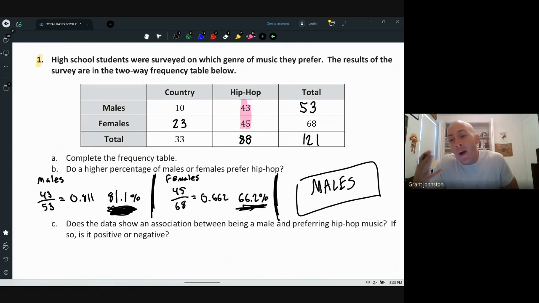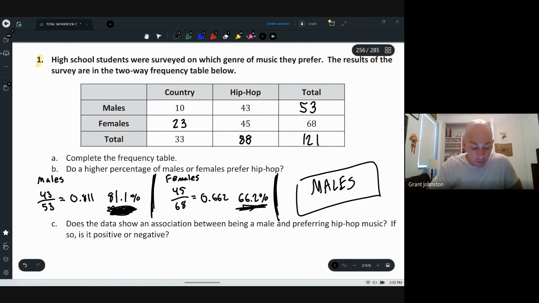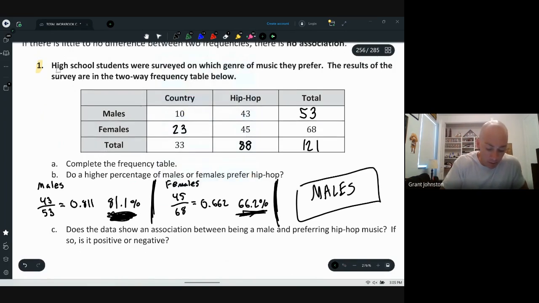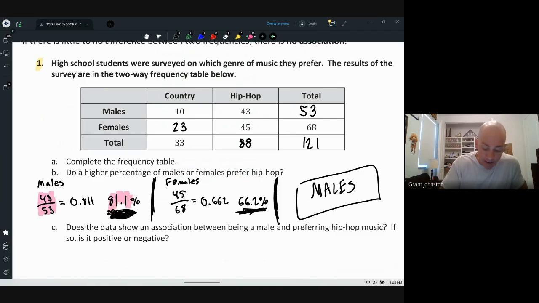We're thinking of the relative frequency to the number that were surveyed. 43 out of 53 here is a higher percentage than 45 out of 68, the 66.2%. So males, a higher percentage of them prefer hip hop.